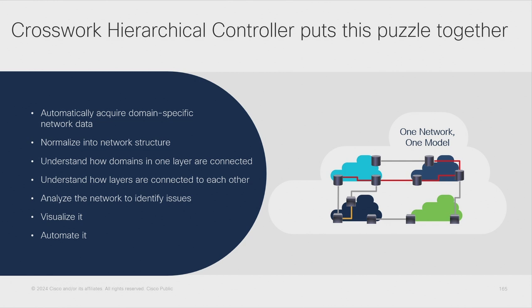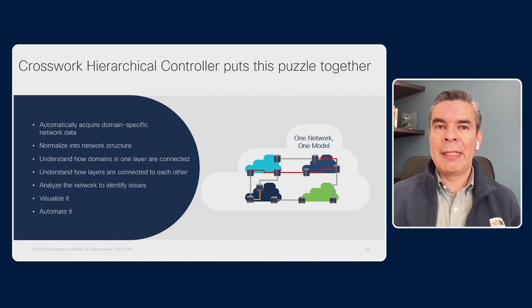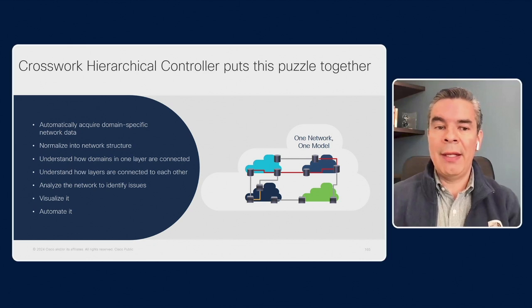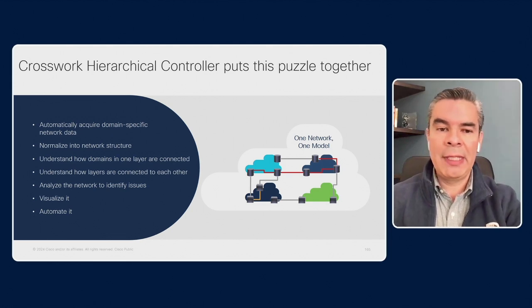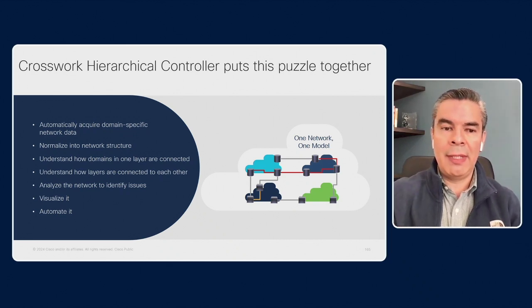Once this information is acquired from the domain controller or the element management system of a particular domain, it's normalized and understood in terms of how different domains working in the same layer are connected together, or how different layers in the network participate in the configuration of a service that is running on top of it.